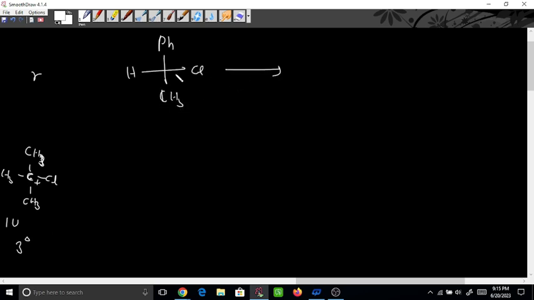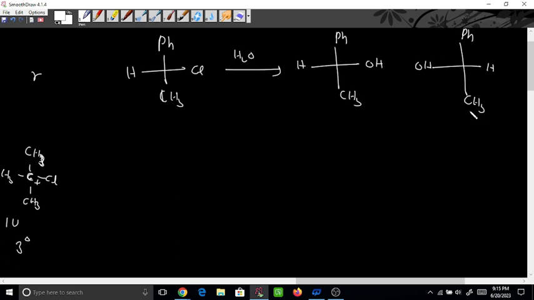This is one leaving group, chlorine. And if I write one nucleophile, H2O, then the product will form in two directions, with phenyl, CH3. One can be H and OH, and another phenyl, H and OH and CH3. This OH can come in both directions.